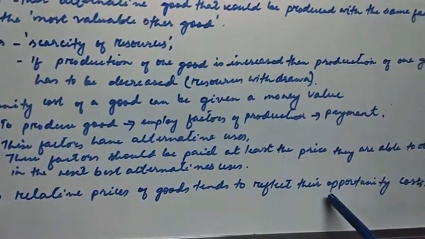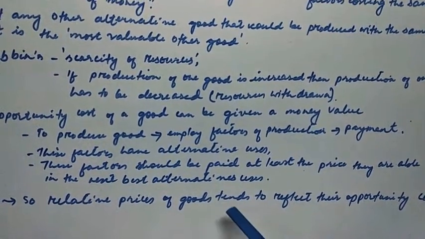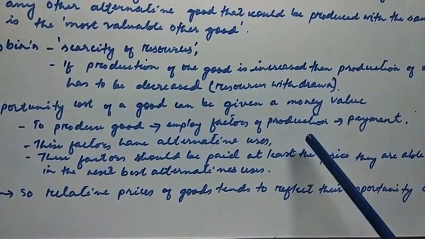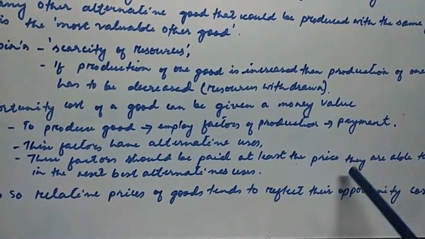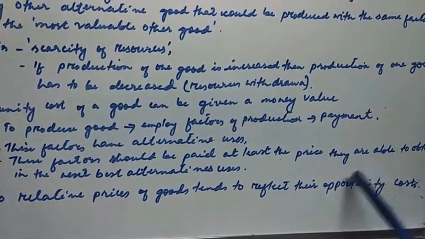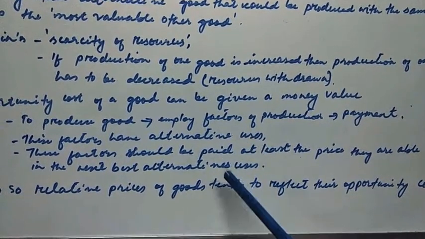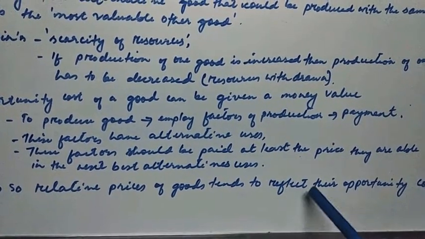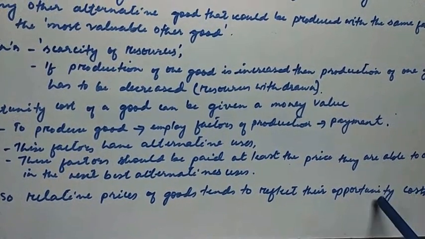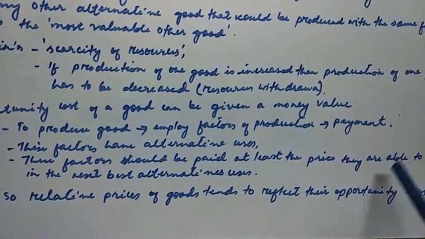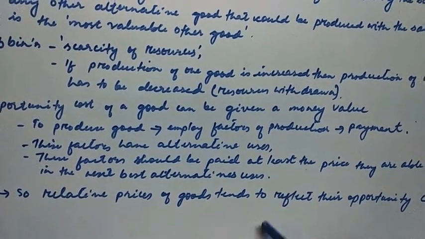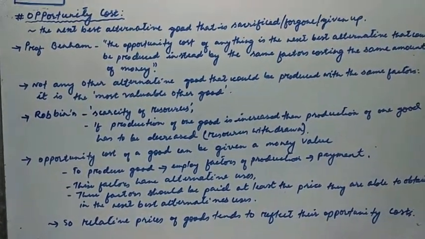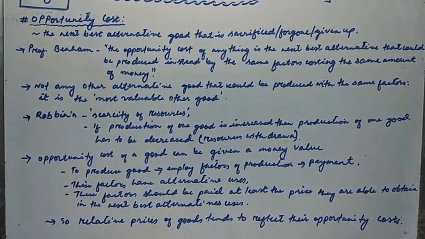So in conclusion, the relative prices of goods tend to reflect their opportunity cost. The price of coffee will tend to reflect the opportunity cost of a pen. So the price of a coffee, that is the price of a good, tends to reflect its opportunity cost. In our example, it was the cost of a pen. So relative prices of goods reflect the opportunity cost. That is all about opportunity cost.